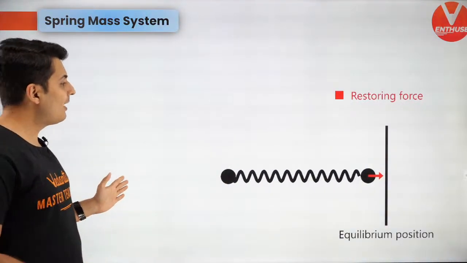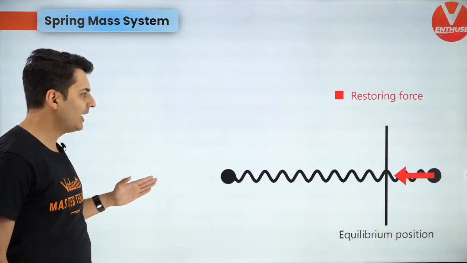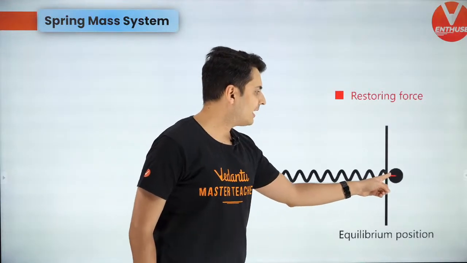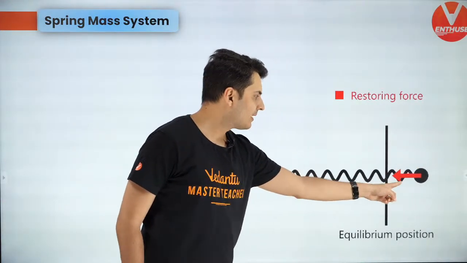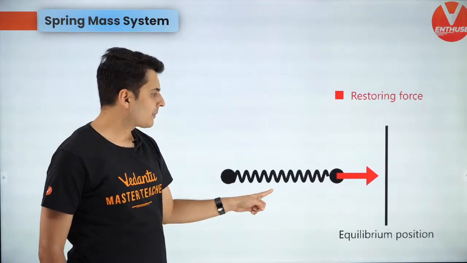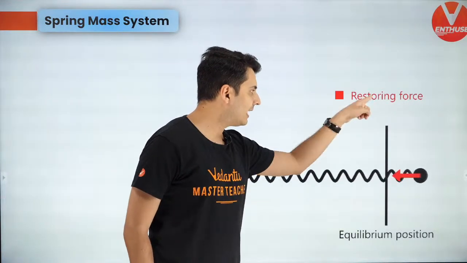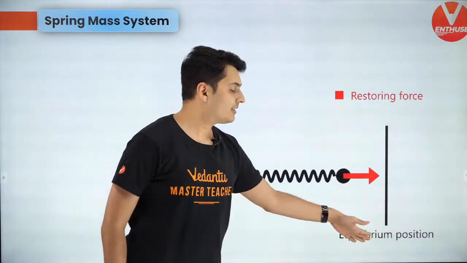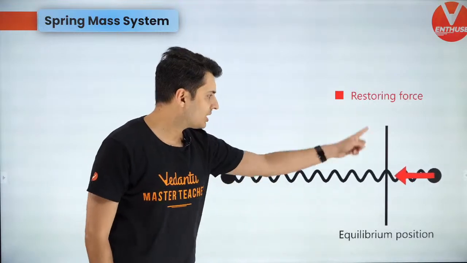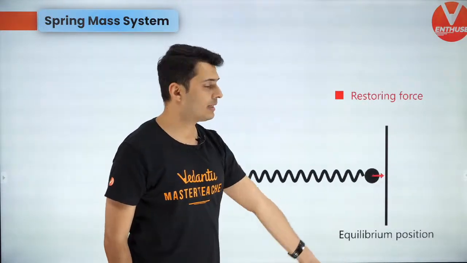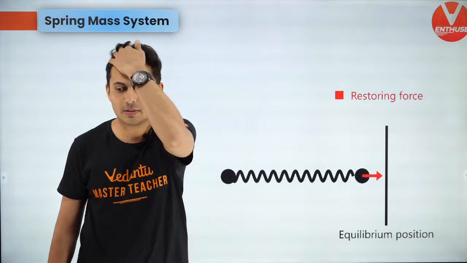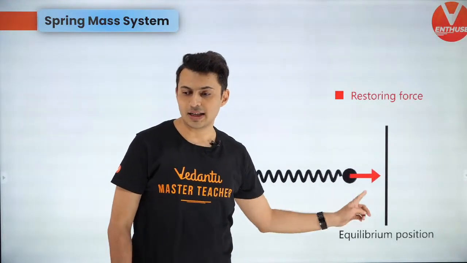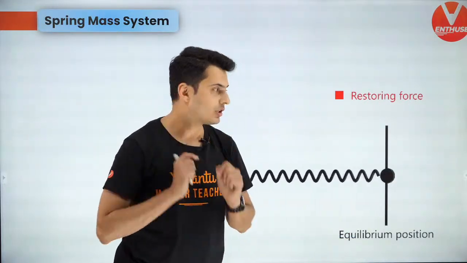Now, when you have a spring mass system, look at this, how beautiful it is going. It stops, passes by with maximum speed, stops, passes by with maximum speed, and goes back and forth. This black line is the equilibrium position. Is this black line the mean position or the extreme position? Come on. Yes, it is the mean position.